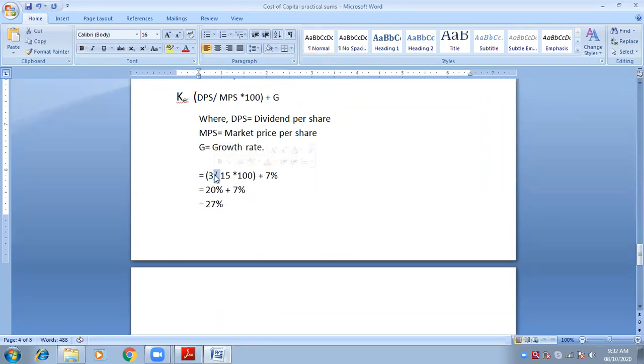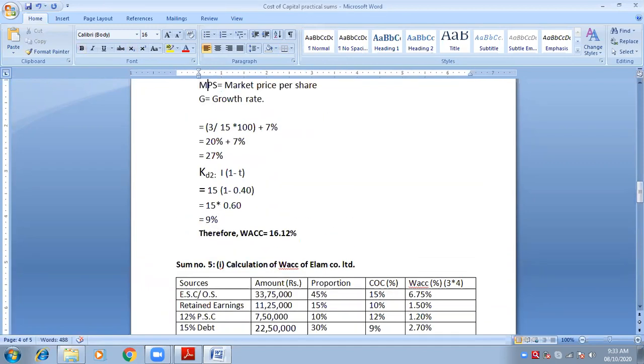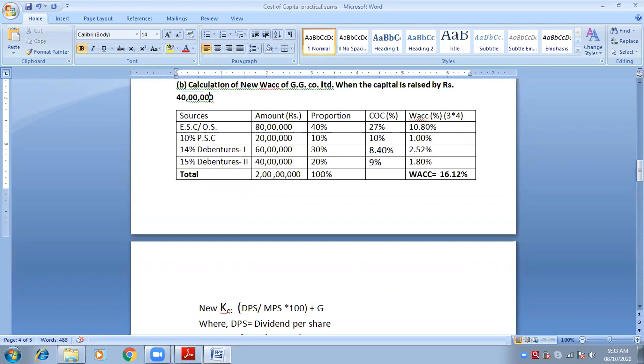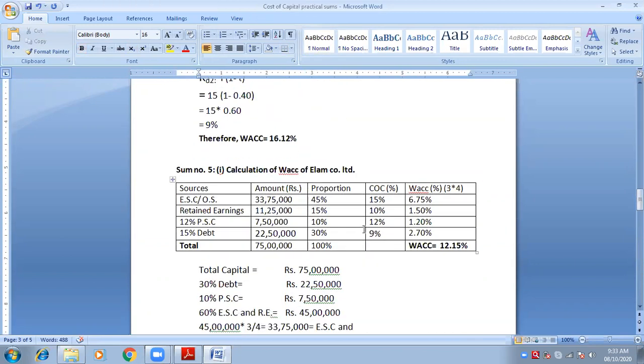I know that. Now what is DPS? We know it in the form of percentage, 15%, right? But we don't want percentage. We want dividend per share. So what is per share? 100 rupees. Equity share, what is the price per share? 100 rupees.